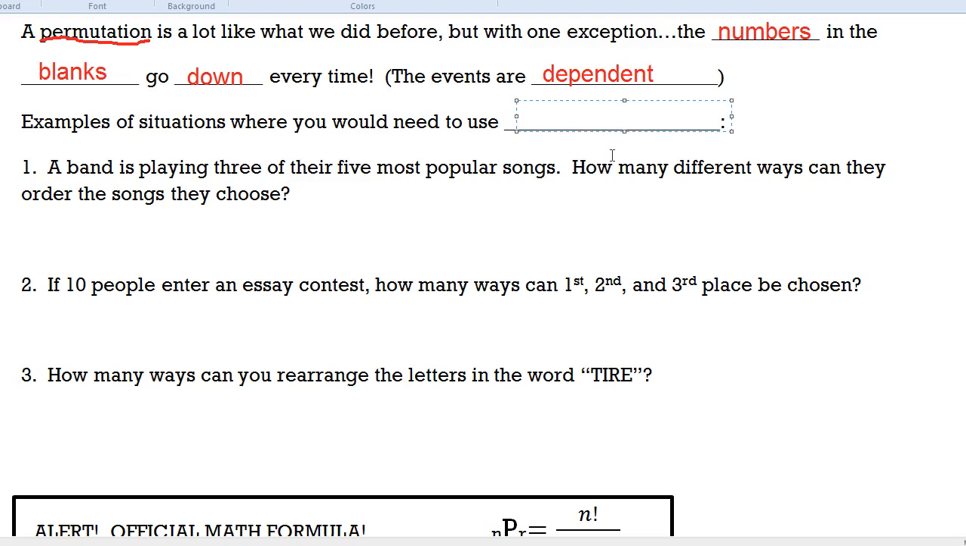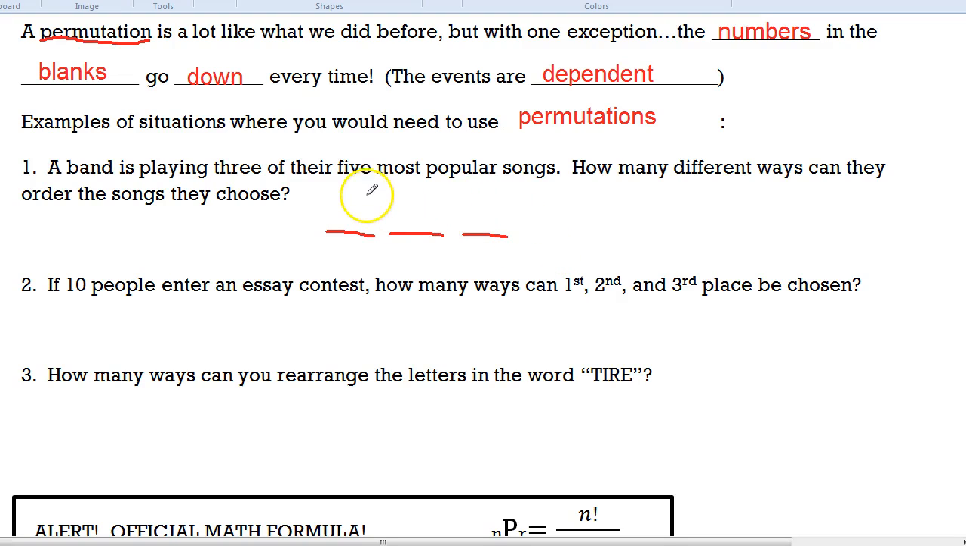So here's an example of a situation where you would need to use permutations. In fact, there are 3 of them. Example number 1, let's say a band is playing 3 songs. They're on national television and they get to play 3 songs. How many different ways can they order the songs they choose? They have 5 that are really popular and they can't decide which ones to play, and they can't decide which order to put them in.